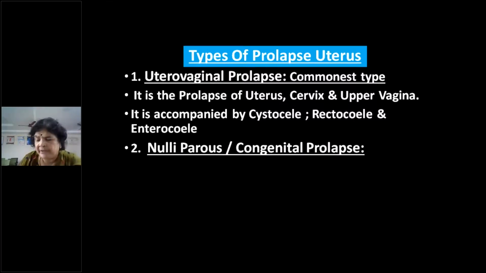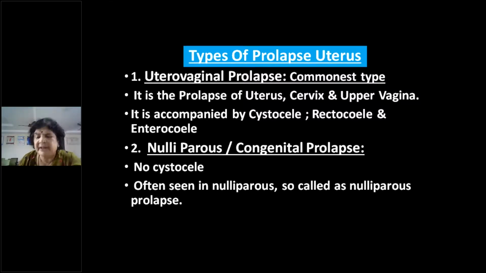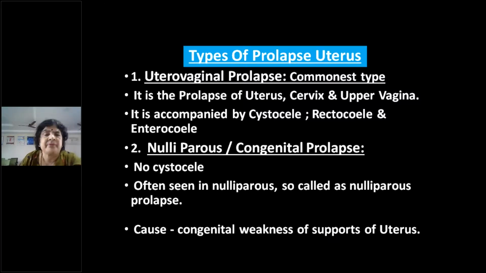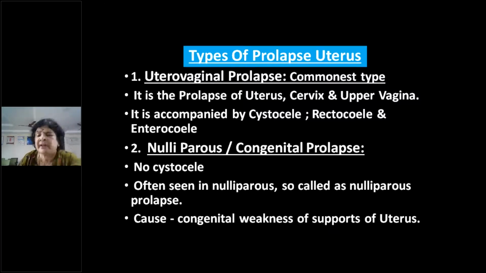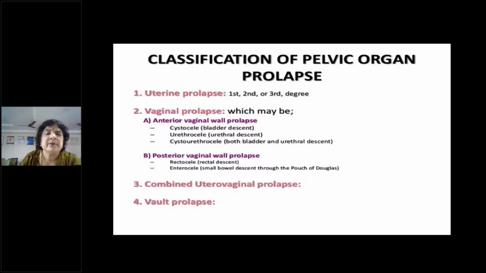The nulliparous prolapse or the congenital prolapse is something like a herniation. So the whole uterus will come out. You don't find any cystocele, enterocele or anything. The whole uterus comes along with the vagina entirely outside. So this is seen in nulliparous individuals, so it's called a nulliparous prolapse. So congenital weakness of the supports of the uterus. So classification of POP, or it's now called pelvic organ prolapse.